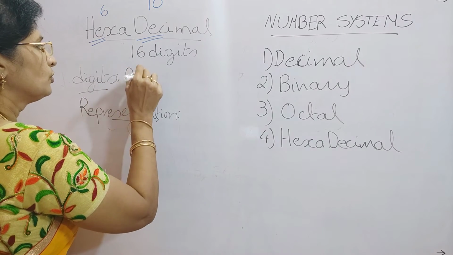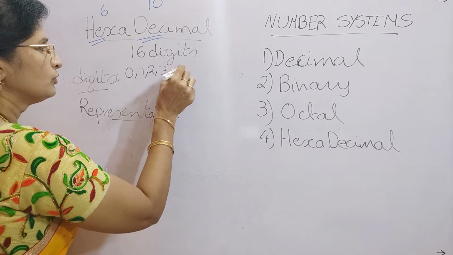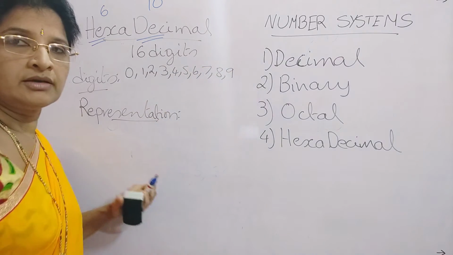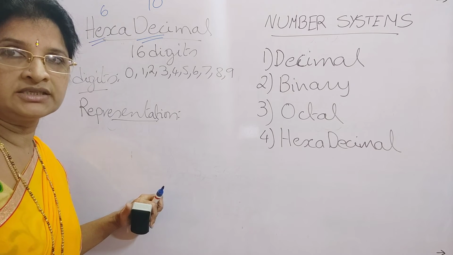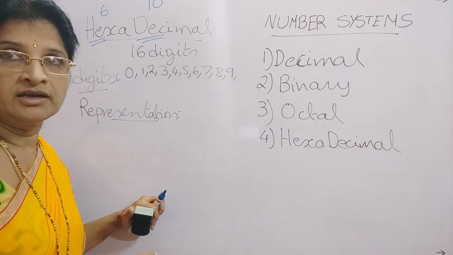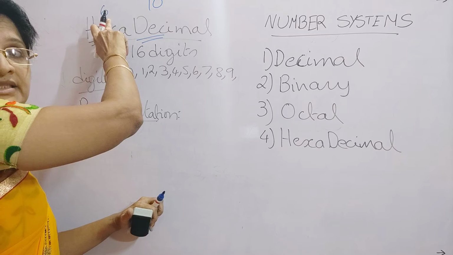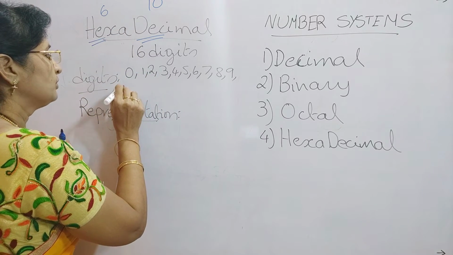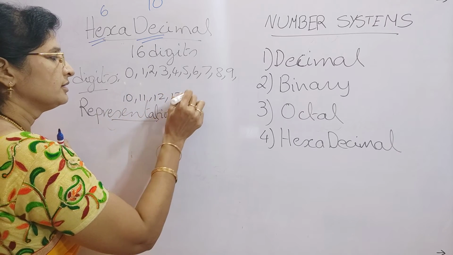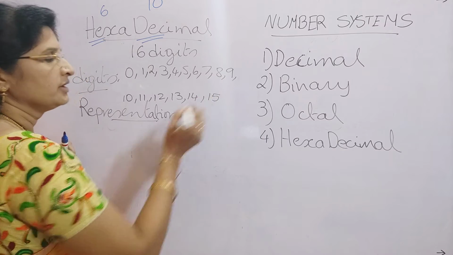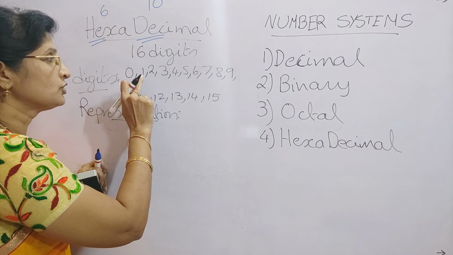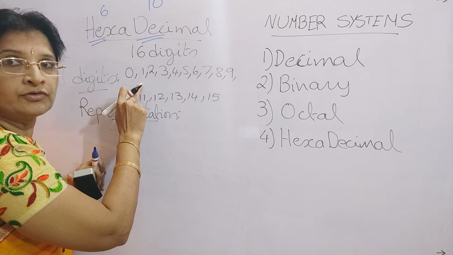Those are 0, 1, 2, 3, 4, 5, 6, 7, 8, 9. So these are the 10 individual digits of hexadecimal numbers. But we have only 10 digits, so how do we represent the remaining 6? That is 10, 11, 12, 13, 14 and 15. If you write 10, we may be misguided that it is a combination of 1 and 0. So there is a chance of going wrong.